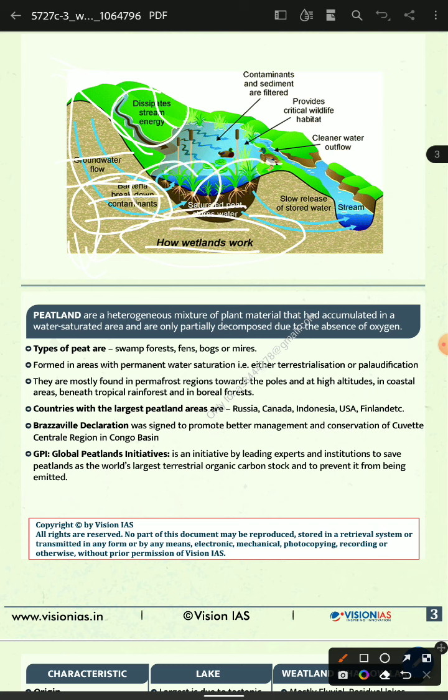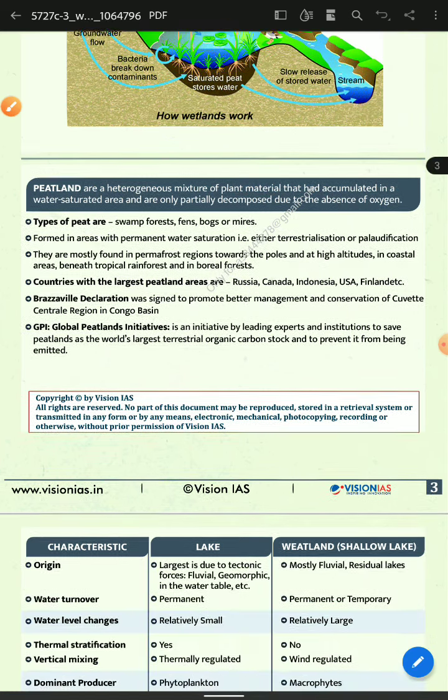This is the water system, the slow release to the streams, and the clear water flow and the provision of wetland conditions. Wetlands are heterogeneous mixtures of plants. Wetland types include peat types, forest bog, and contributions to the largest productions of wetlands. Then move on to the next topic.